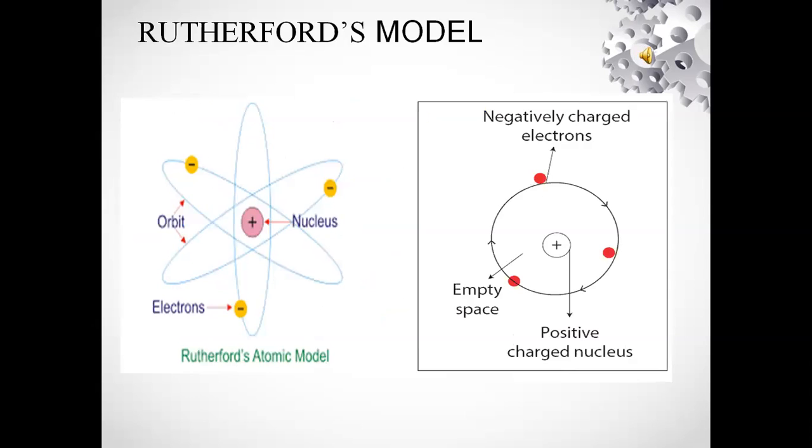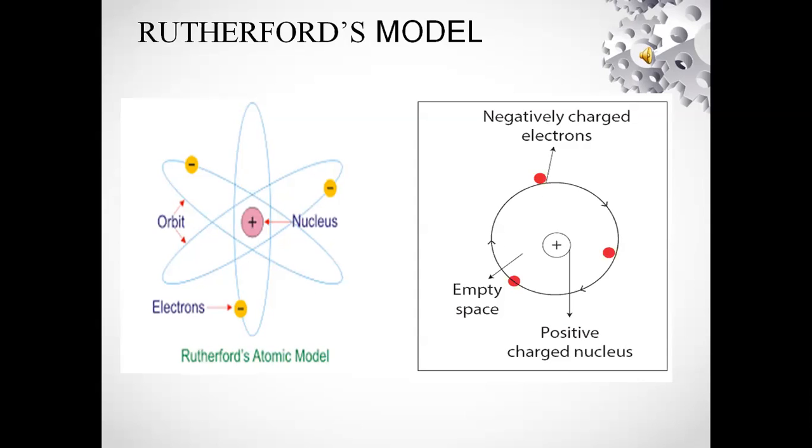See Rutherford's model. This is Rutherford's atomic model. He considered that the center part of an atom is the nucleus, which is positively charged. Another part is the orbit, which has electrons. This is Rutherford's atomic model.